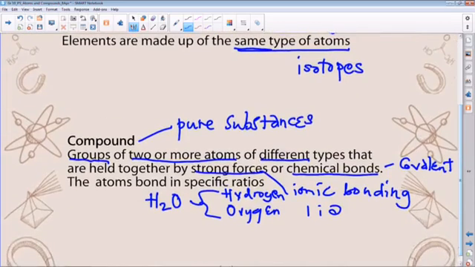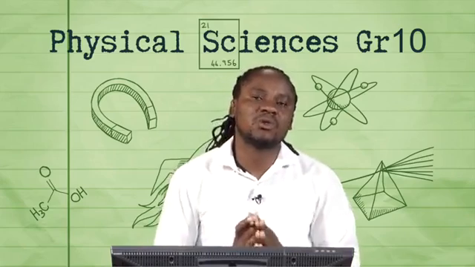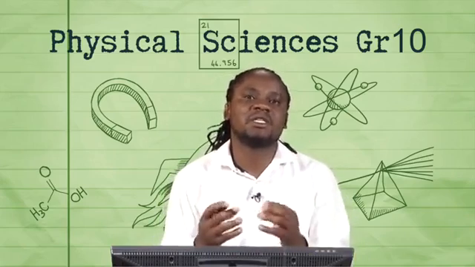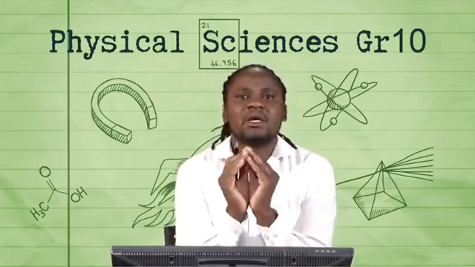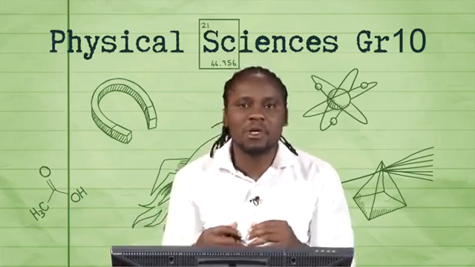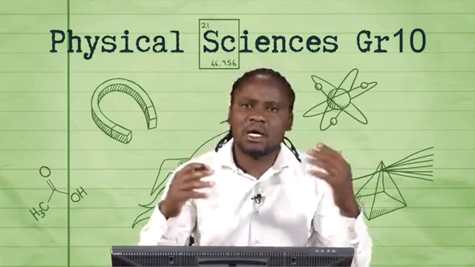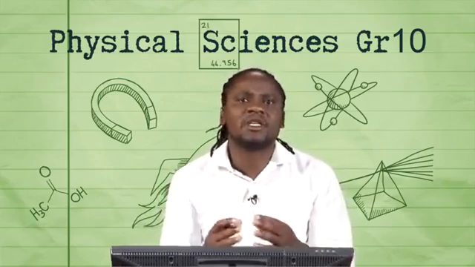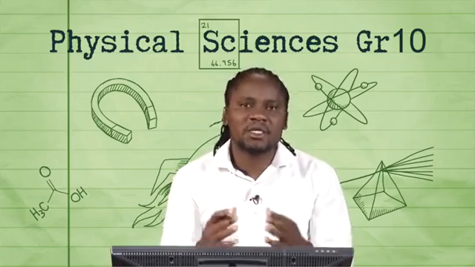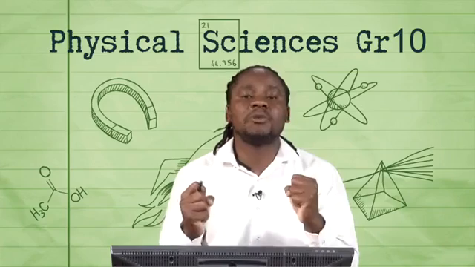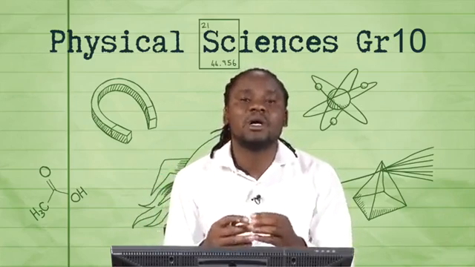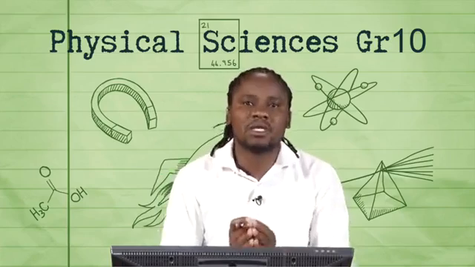So having said that, I think it's very important for us to also realize that what we have said as far as elements are concerned, these atoms of the same kind that make up these substances, they are indivisible. We cannot break them down into a simpler form. We gave examples of calcium, hydrogen, gold. Any element that you find in the periodic table is a perfect example of what an element is all about. And then as far as compounds, remember the fixed ratios in which these different atoms are combined with each other to form these pure substances.